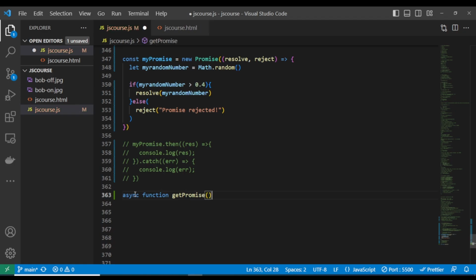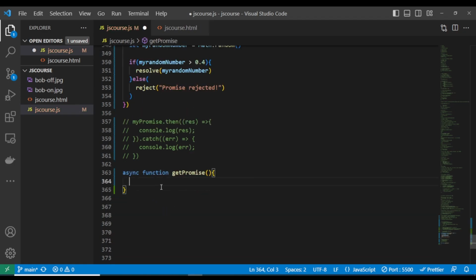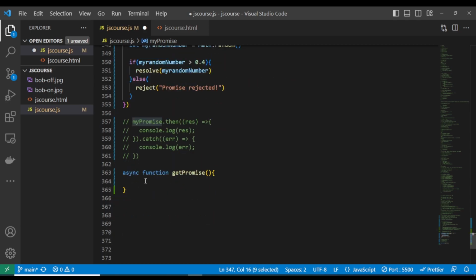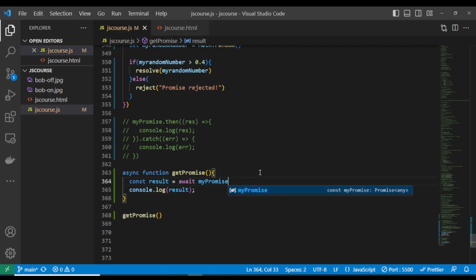We are using it in the traditional function, getPromise. Now this is a function. How do we access this myPromise? Remember, it's returning a promise. What you're going to do is, let's write a const result. Result equals to myPromise.